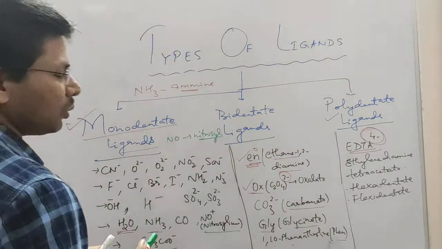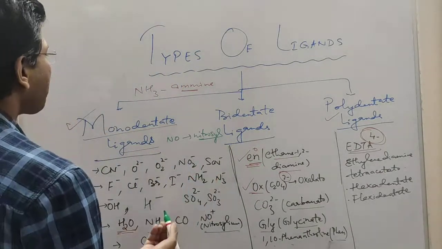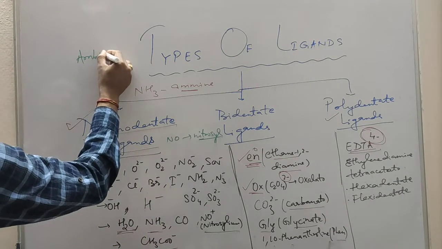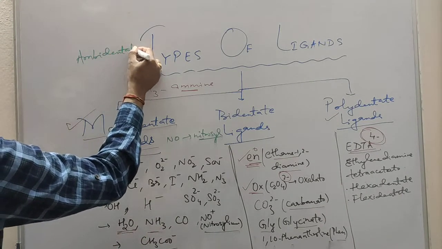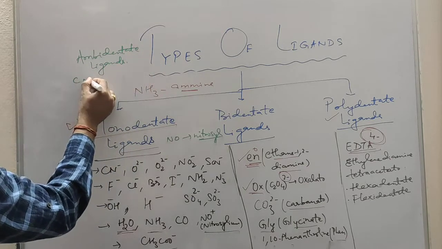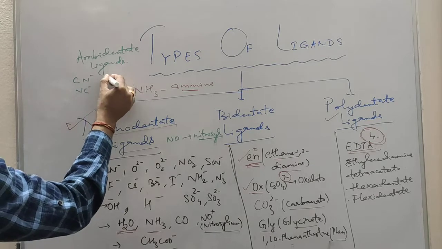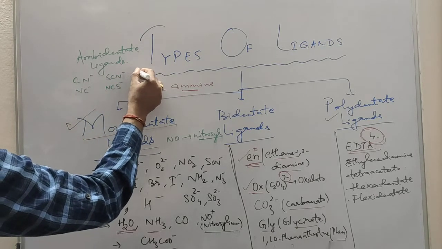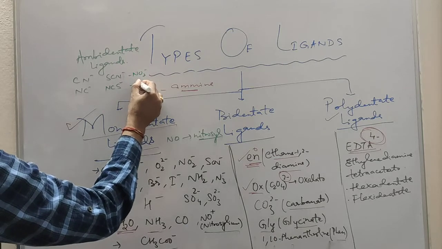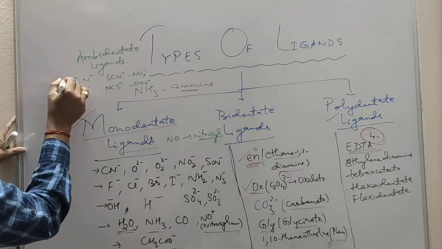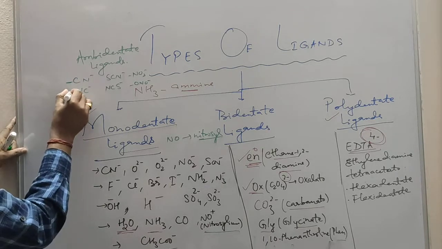Now some of the more important types of ligands are ambidentate ligands like cyanide, isocyanide, thiocyanato, isothiocyanato, nitrito-N, nitrito-O. Cyanide can bind through carbon or through nitrogen.